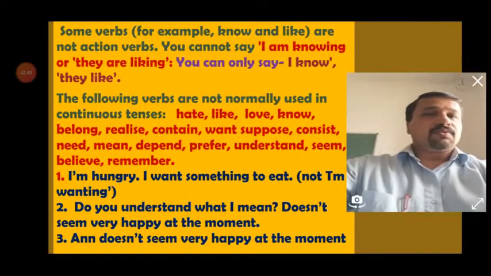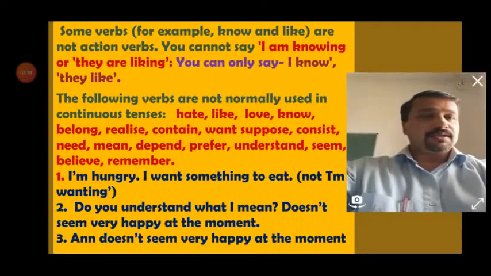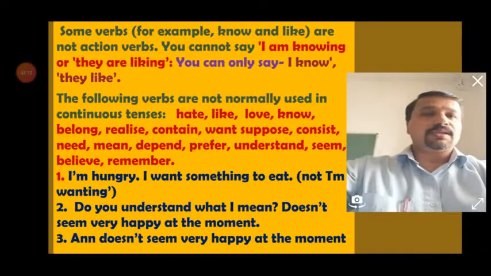So the following verbs are not normally used in present continuous tense: hate, like, love, know, belong, realize, contain, want, suppose, consist, need, mean, depend, prefer, understand, seem, believe, remember, etc. Usually they are used in simple present tense. It doesn't mean that you can never use them. You can use them, but when you do, the meaning of the verb is changed.